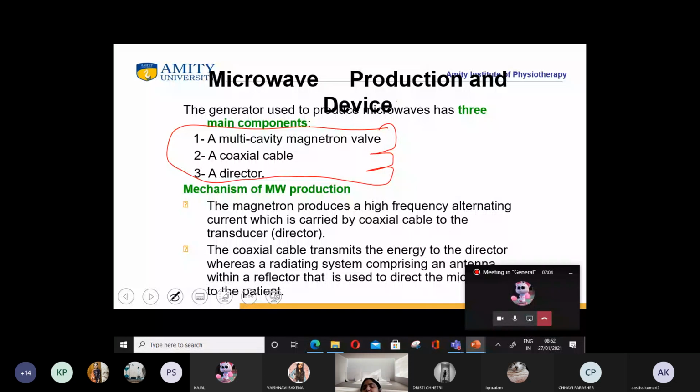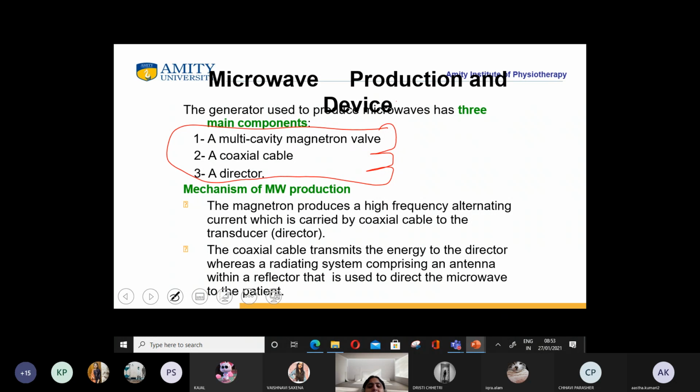Now about the production of microwave and the device, it has a multi-cavity magnetron valve, a coaxial cable, and a director. Now, how does the magnetron work? How is the mechanism of microwave production? There is a magnetron which is producing a high frequency alternating current, which is carried by the coaxial cable to the director or to the transducer. Now the whole of the energy goes to the coaxial cable, and the responsibility comes to the coaxial cable.